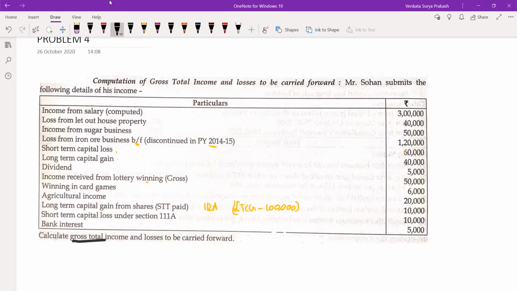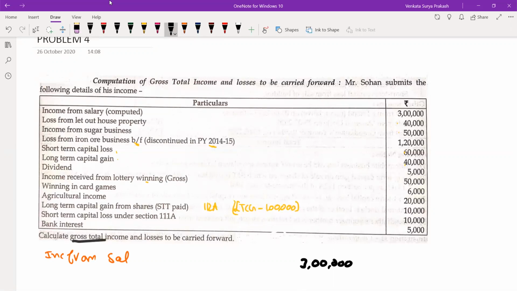Computation of the gross total income for Mr. Sohan for the assessment year 2021 is as follows. First, income from salaries. As I said, we need to follow the order of heads of income. Income from salary: no calculation is required. It is directly given as 3 lakhs. You put this in the inner column. You consider 3 lakhs as a part of your inner column.